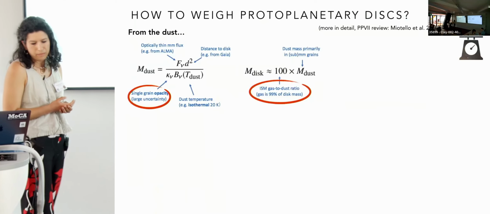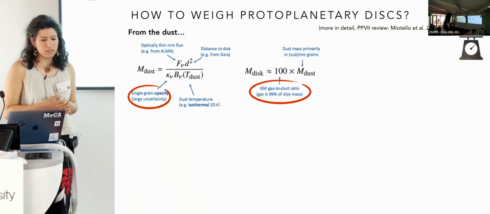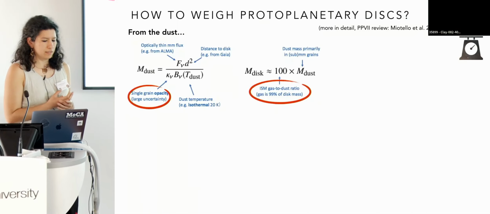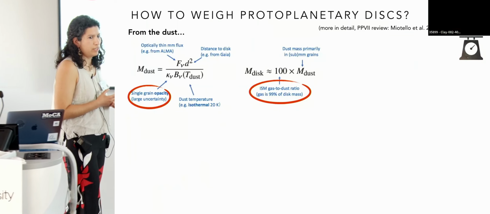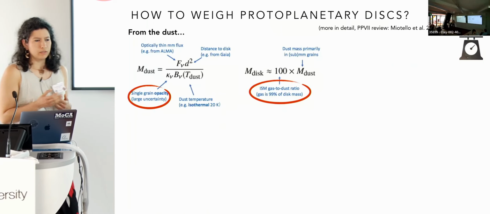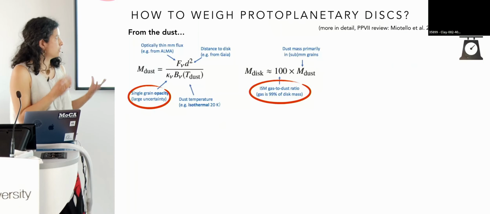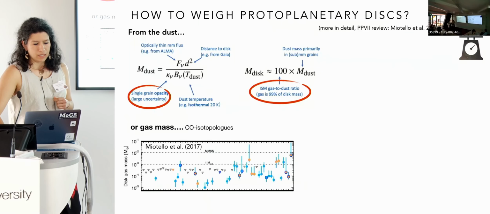The usual way is to get the disk mass from the dust. With the assumption that the dust is optically thin, we can get an estimate of the dust mass. But then there is a large uncertainty on the opacity and also on the composition of the dust. And if we want to convert the dust mass into the total disk mass, we need to know a dust to gas ratio, which is also a very uncertain parameter.